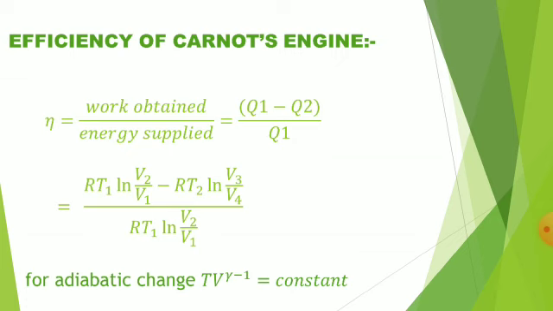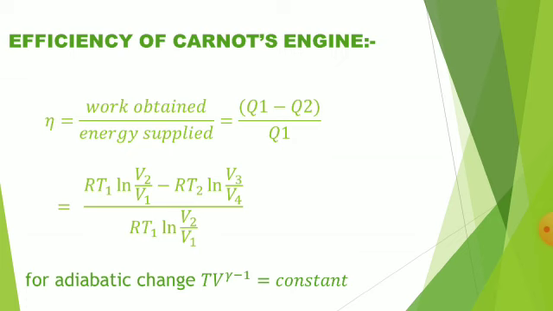That means efficiency eta is equal to work obtained divided by heat supplied. Work obtained is Q1 minus Q2, divided by heat supplied, that is Q1. Therefore it is equal to [RT1 ln(V2/V1) minus RT2 ln(V3/V4)] divided by RT1 ln(V2/V1).